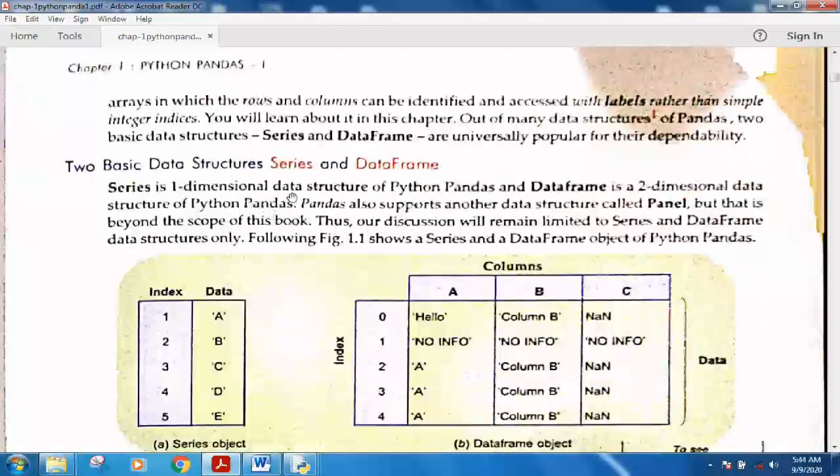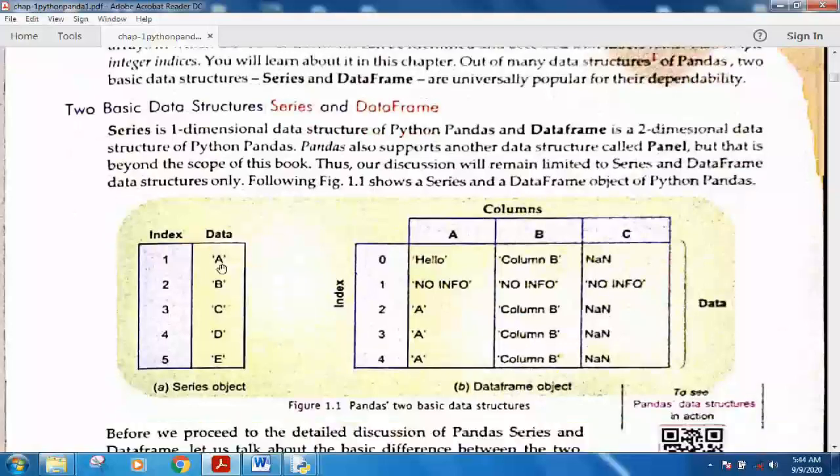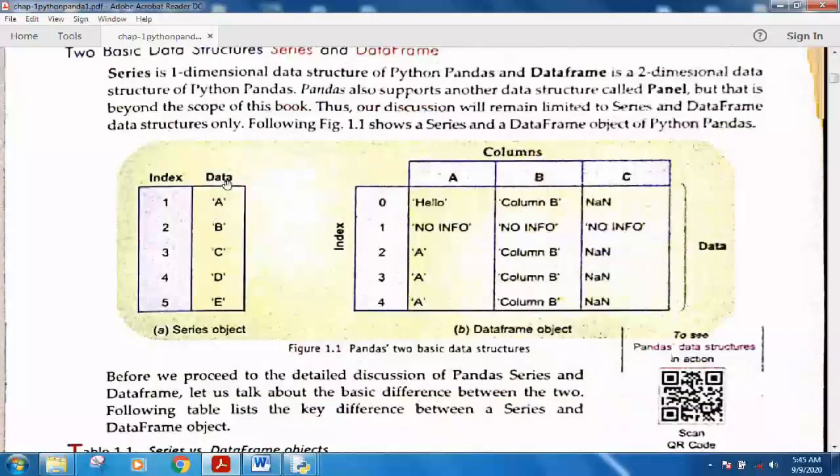Just like an array, we have some other data structures. Now, what are the data structures which Python pandas offers? Pandas offers two types of data structures, series and data frames. They are particularly useful in our Python programming. Series is a single-dimensional data structure of Python pandas, whereas a data frame is a two-dimensional data structure of Python pandas. A series is just like a collection of values in a vertical format or a single horizontal format. It is just like a list.